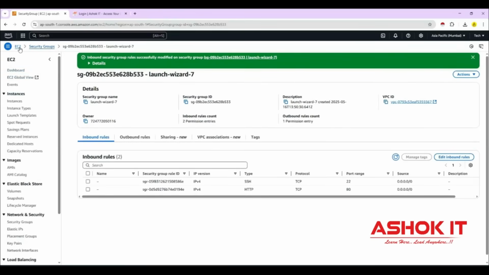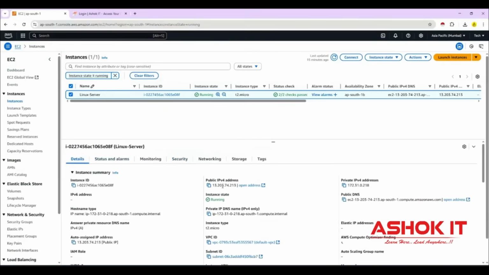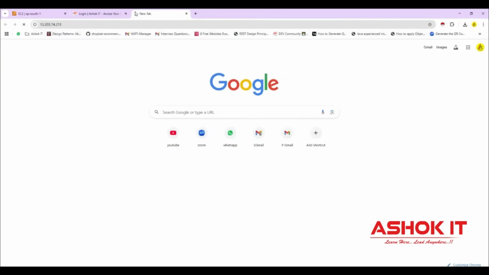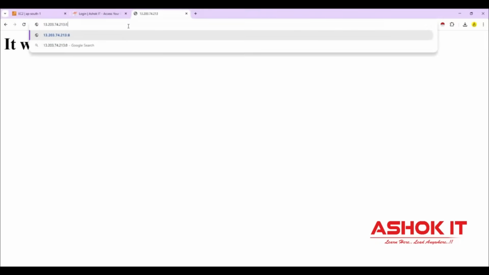Then go to this machine and access this machine's public IP. So this is running on the HTTP protocol with port number 80. Copy the public IP, go to the browser and access. Yes. Now when I hit that public IP, in the public IP, if you specify 80 or if you don't specify 80,